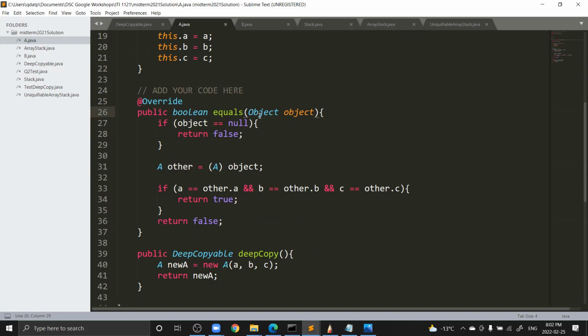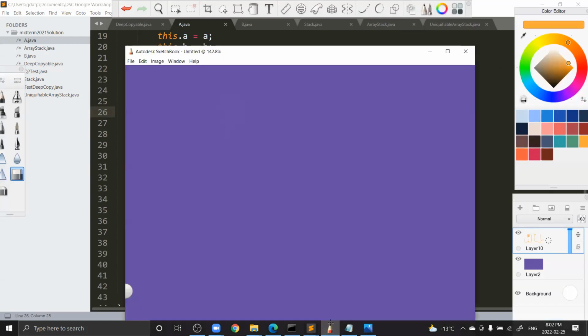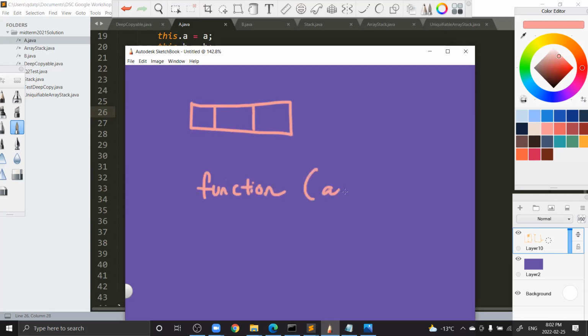So in the Python class, I remember there was a lecture on this. And basically, you have an array, right? And then you pass it into a function. Let's say this is an array list, right?